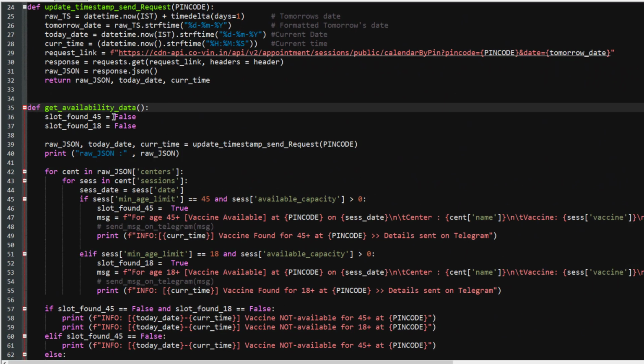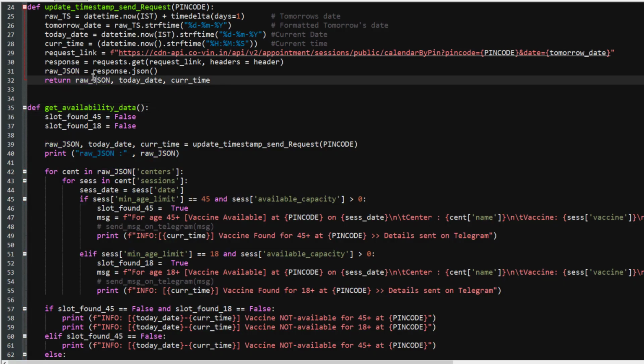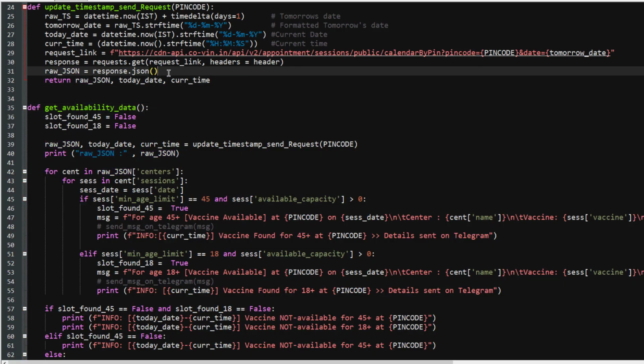So in this section, you will learn to parse the data that you have received in the last section. This will send an API request to the CoWIN portal and then return some response, right? The response was converted into JSON format so that it can be easily interpreted by Python.